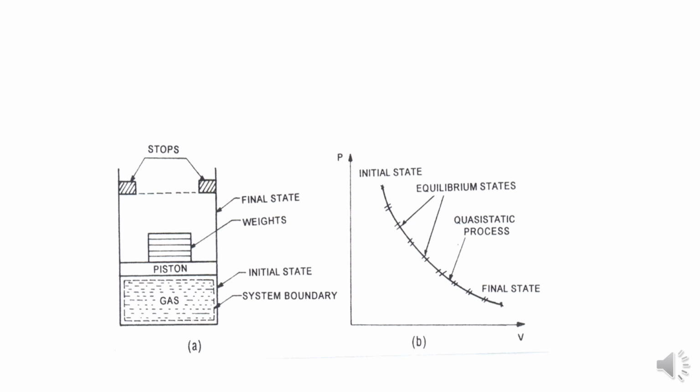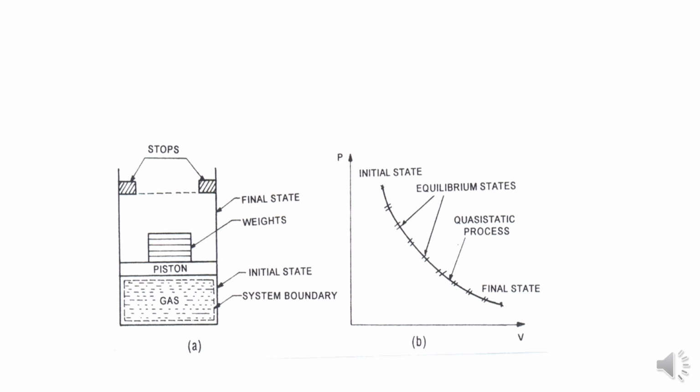And observe that the double lines of each two points are at the same distance. Such a process is called a quasi-static process. Quasi means slow. Static means equilibrium.